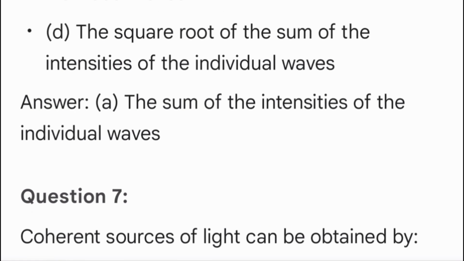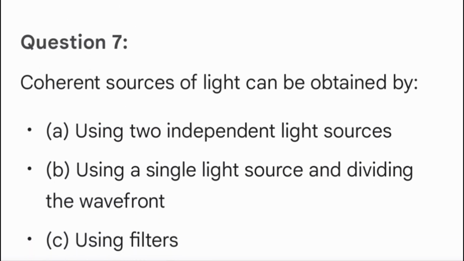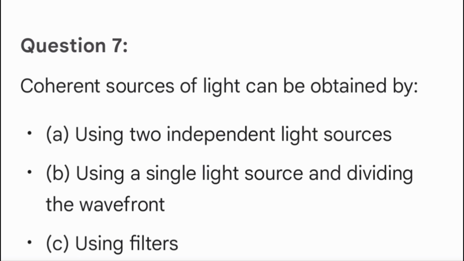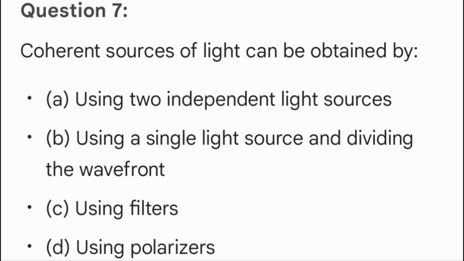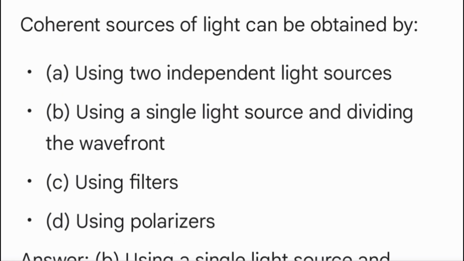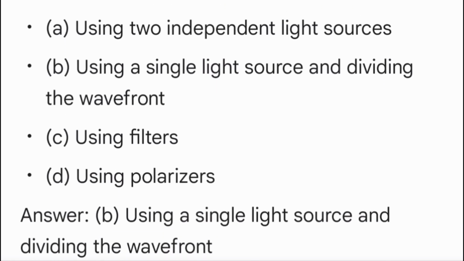Question 7. Coherent sources of light can be obtained by A. Using two independent light sources. B. Using a single light source and dividing the wavefront. C. Using filters. D. Using polarizers. Answer B. Using a single light source and dividing the wavefront.